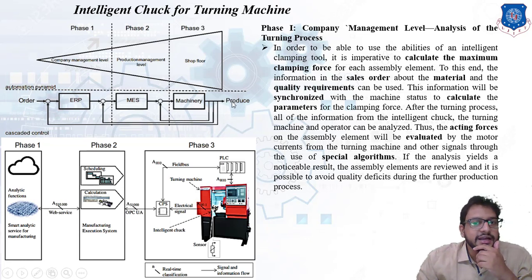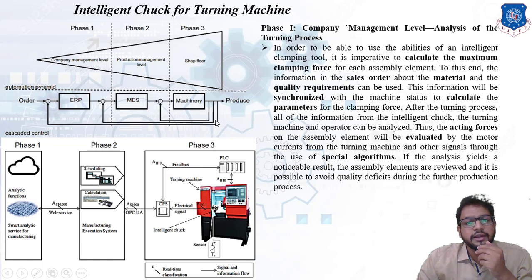Now obviously we take feedback on the smart product which is produced. Whatever problem a customer faces in a product can be directly given as feedback to the shop floor. If that problem can be solved at the shop floor level, it will give feedback directly to the entry of the machinery.